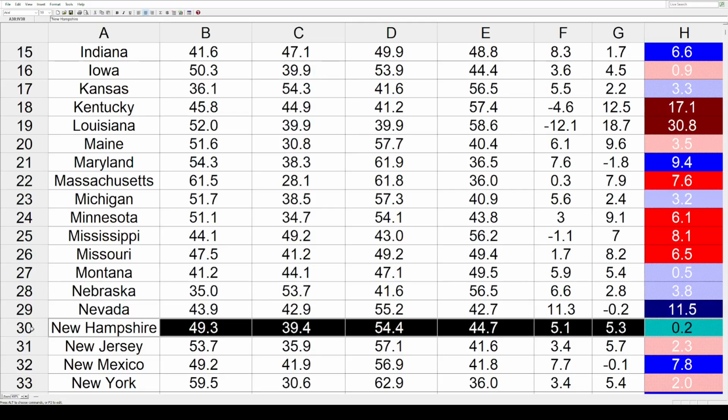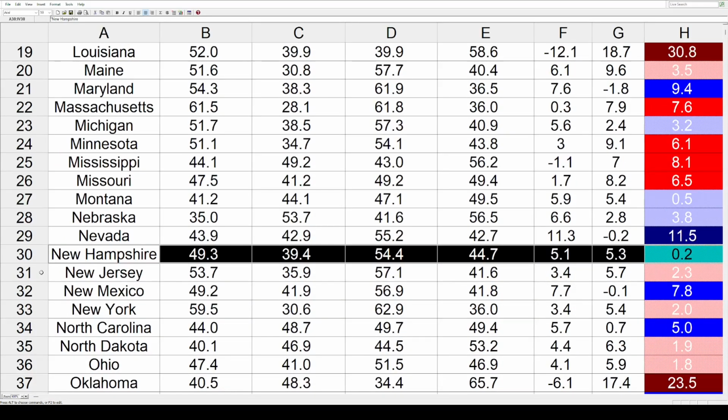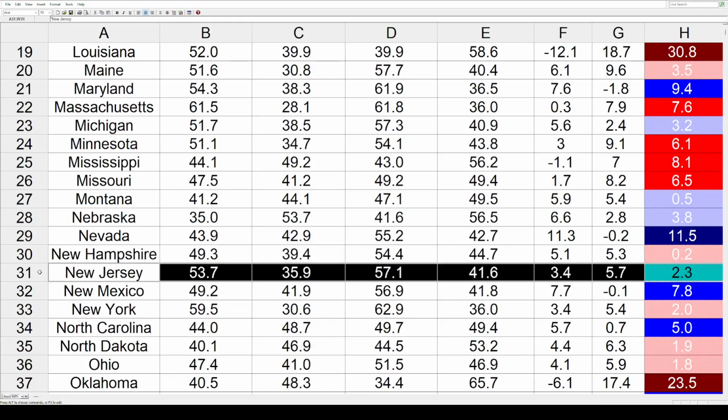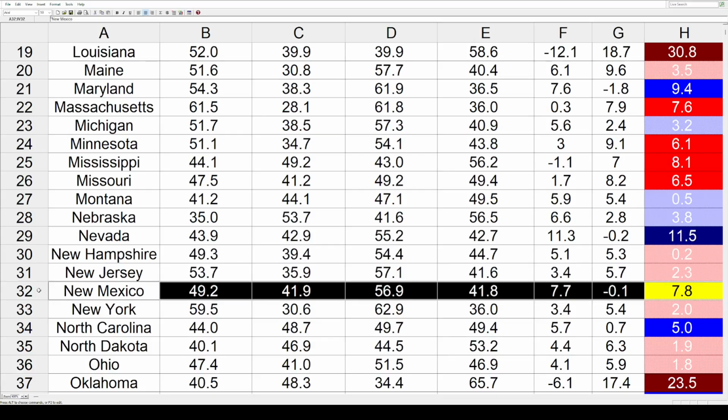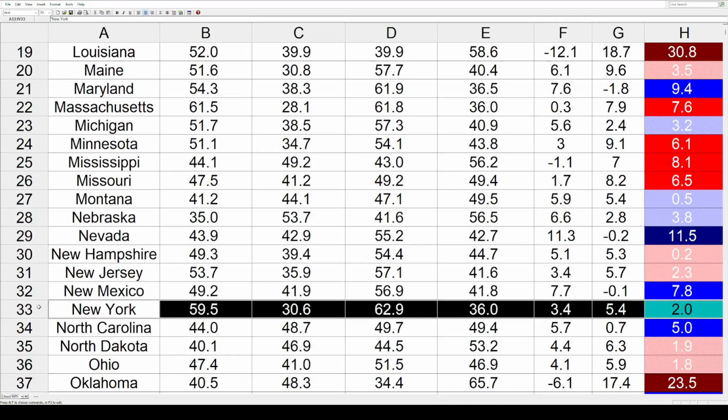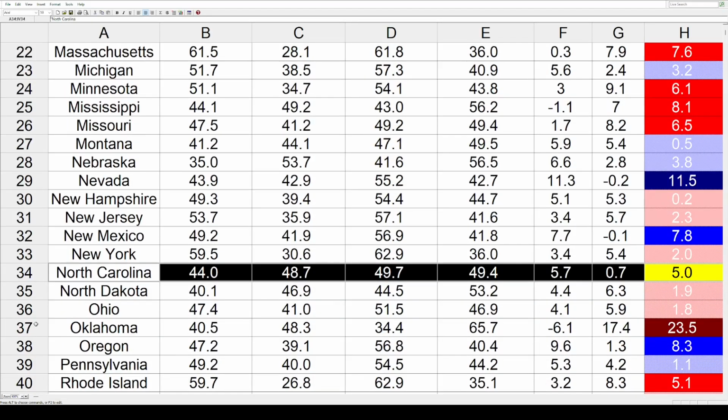New Hampshire had almost no net change after both parties gained over 5%. That results in a 0.2% shift toward the Republicans. New Jersey slightly redder by 2.3. New Mexico lurched back toward the Democrats by 7.8. New York, they got redder by 2%. North Carolina 5% bluer.